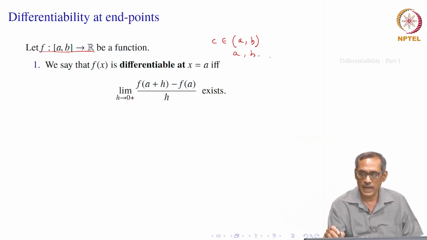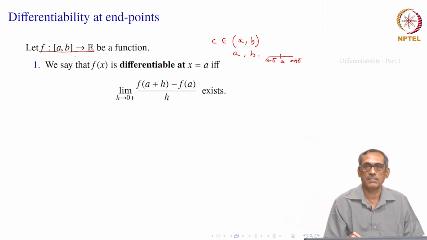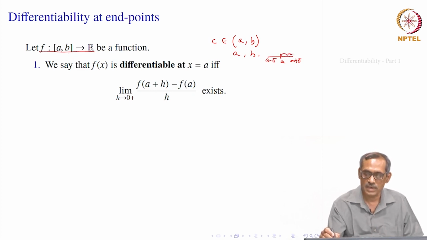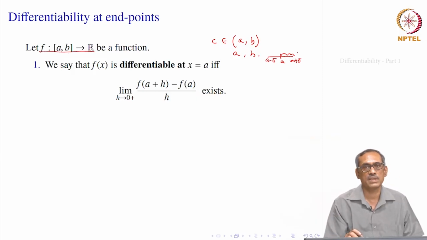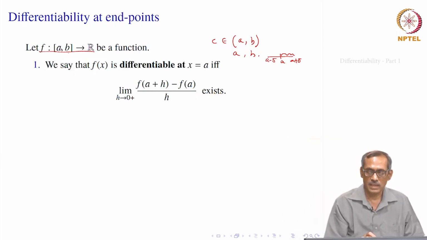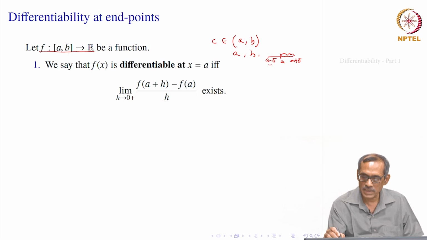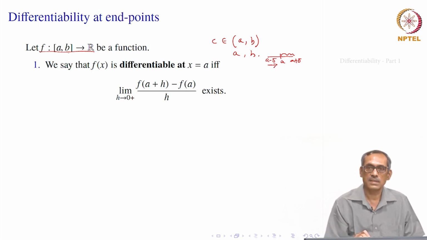At the endpoint a, if you take any neighborhood, say a minus delta to a plus delta, this is not contained inside the domain of definition of the function [a, b]. Only a right neighborhood is contained inside this by making delta small. But whatever delta you choose, the left neighborhood never is contained inside the domain. Therefore, the left side limit does not make any sense. Okay? So, only right side limit makes sense.